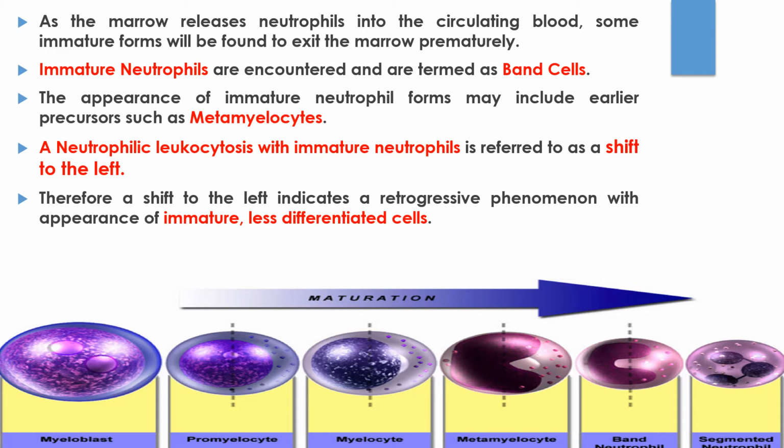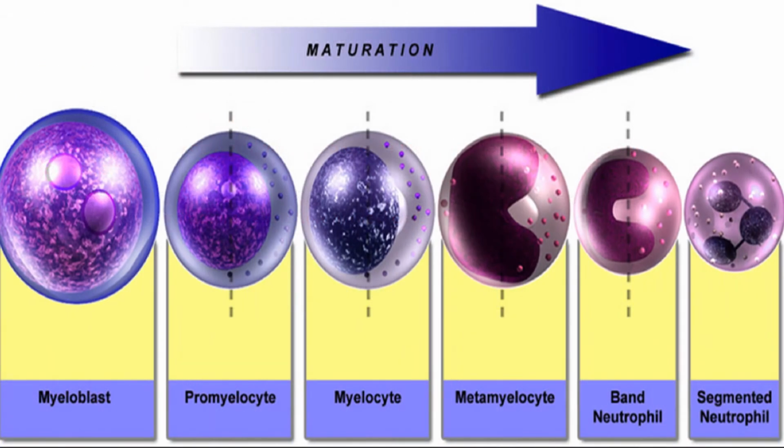This term refers to the traditional diagram of cellular maturation, whereby the immature forms are illustrated on the left with arrows showing differentiation and maturation proceeding to the right. Therefore, a shift to the left indicates a retrogressive phenomenon with appearance of immature, less differentiated cells.